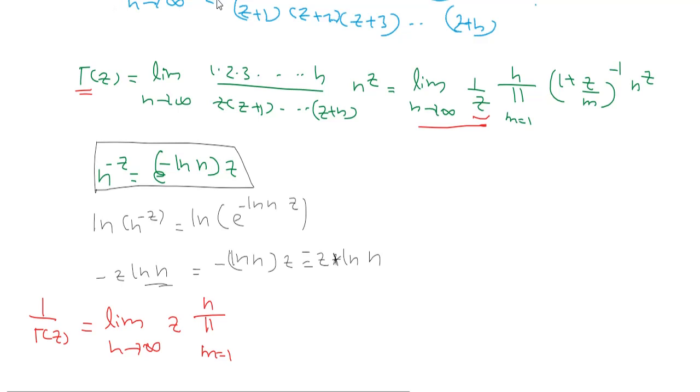Here you have 1 plus z by m raised to minus 1, so instead you will have 1 plus z by m raised to plus 1.